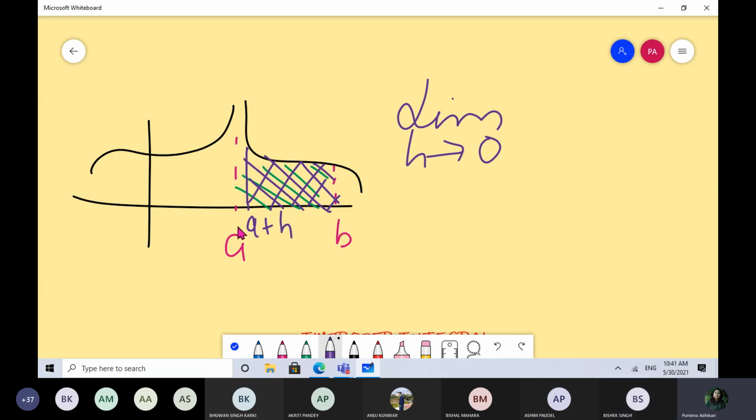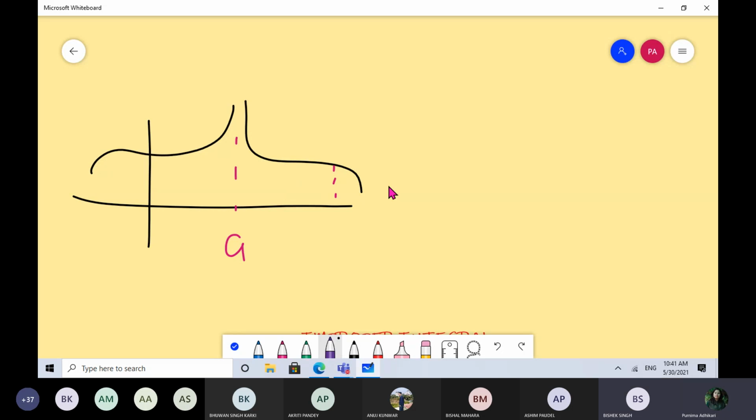यहाँ चाहिँ lower limit discontinuous भयो. Let's say that, let's change the scenario.